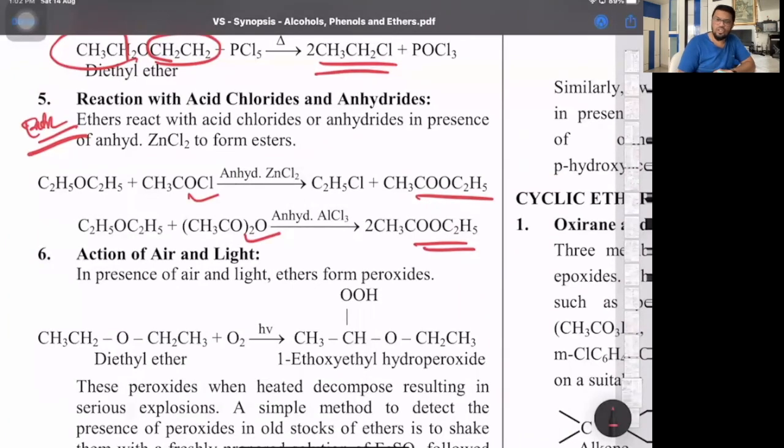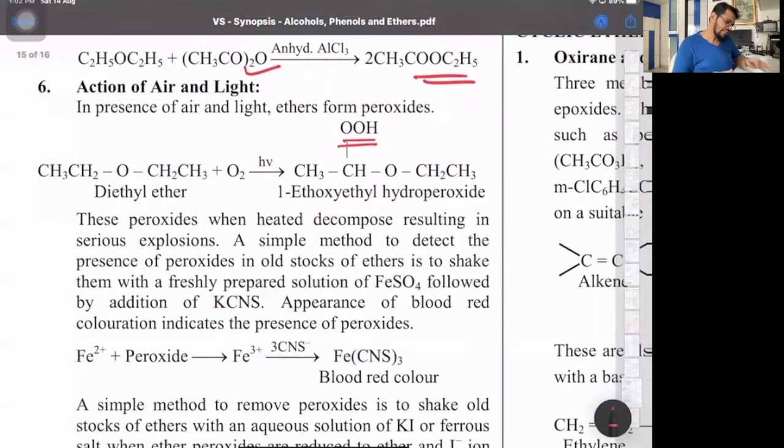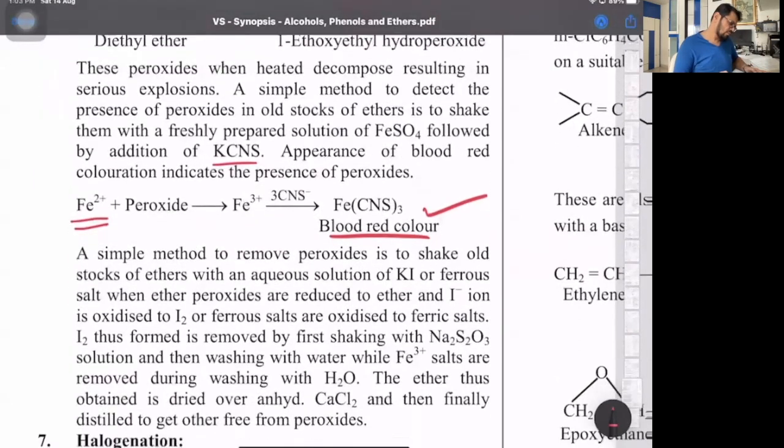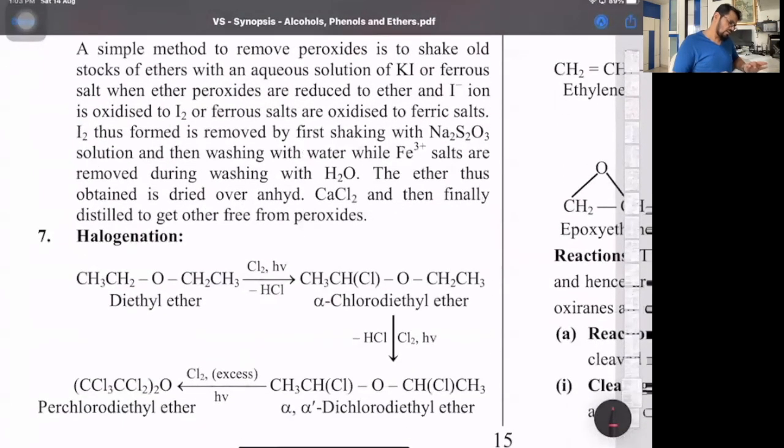Sixth one, that's the explosion part. Ether reacts with oxygen to form peroxides and hydroperoxides. So OOH is hydroperoxide, and that decomposes with KCNS, that is potassium thiocyanate, because S is for sulfur, and it gives a blood red color. This is the test we had in the cation analysis also for ferric ions. All this part is okay.